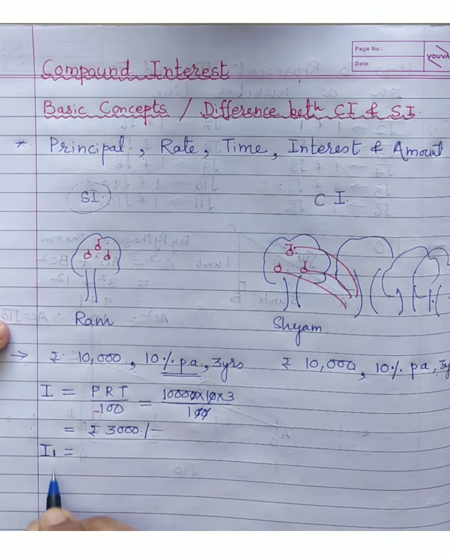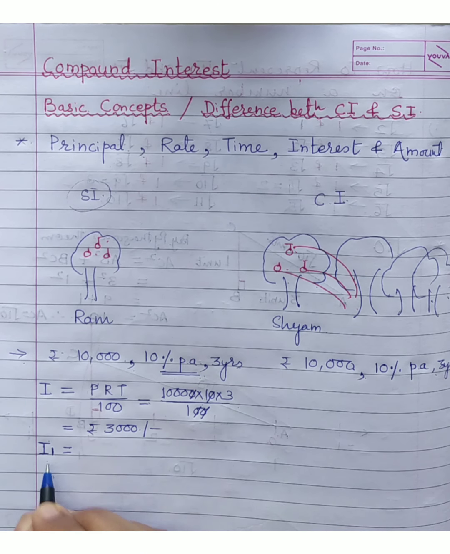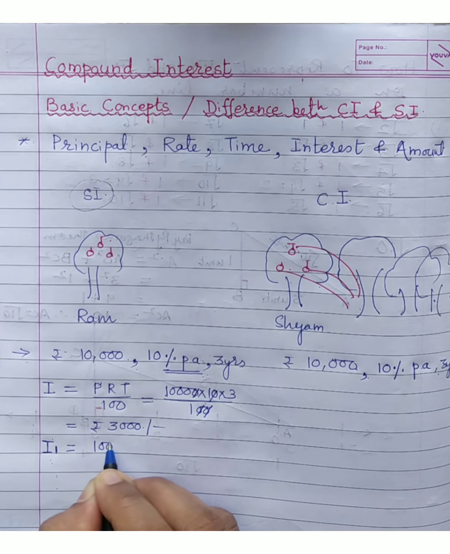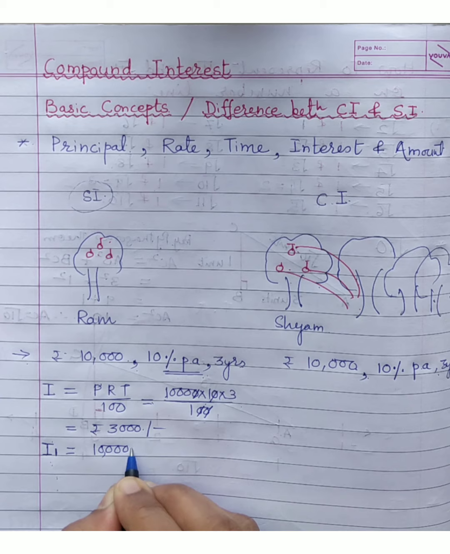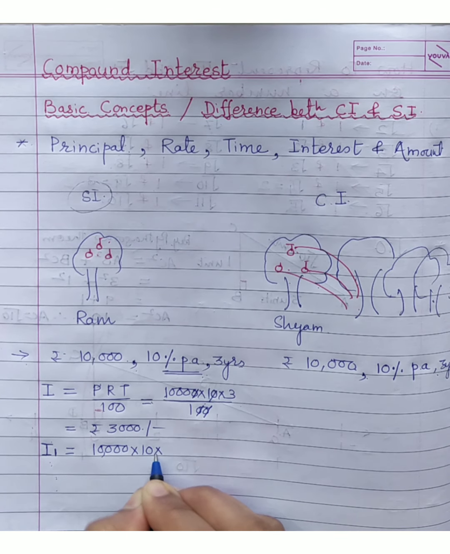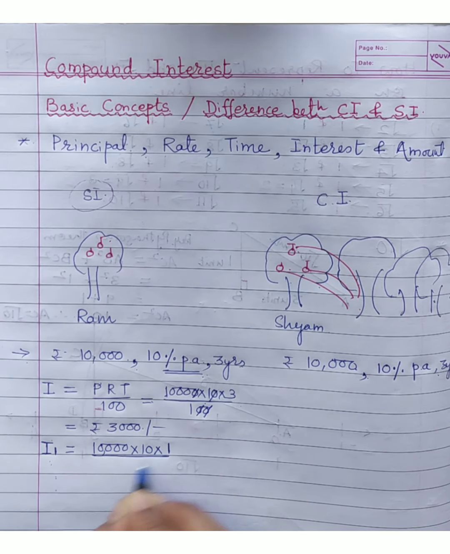Okay, so this also you need to understand. I am talking here for the first year, how much will be the interest. So principal 10,000, rate 10, first year means 1 year, upon 100.